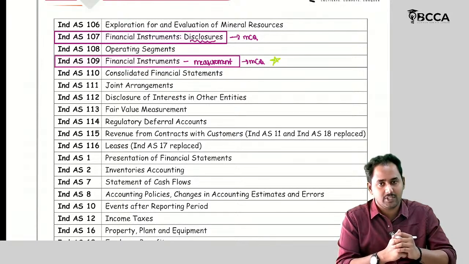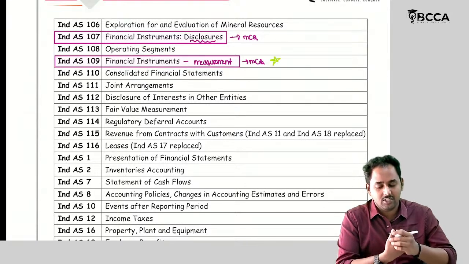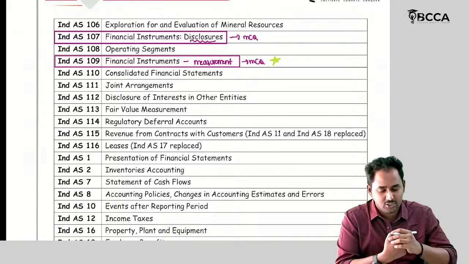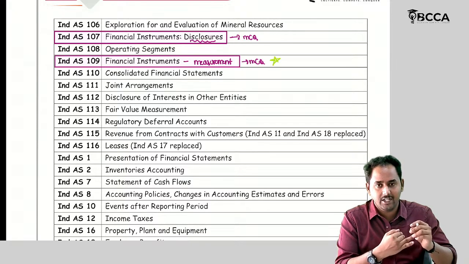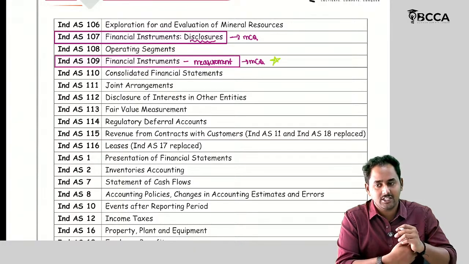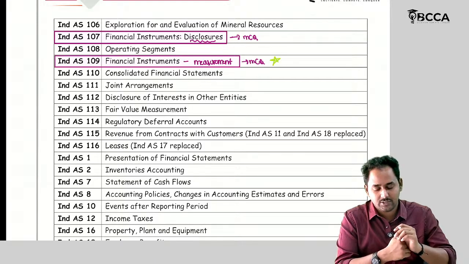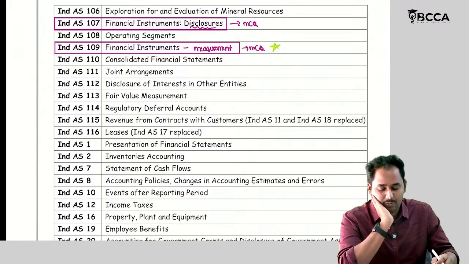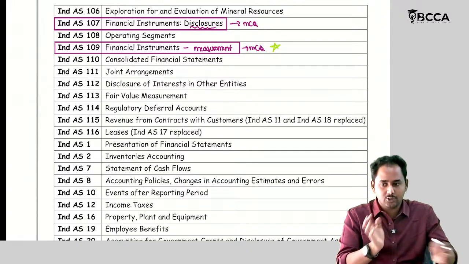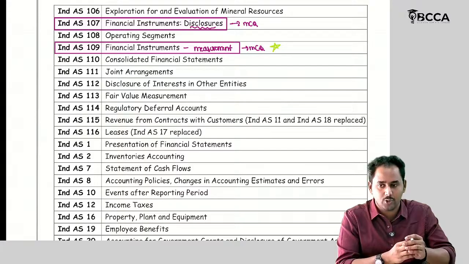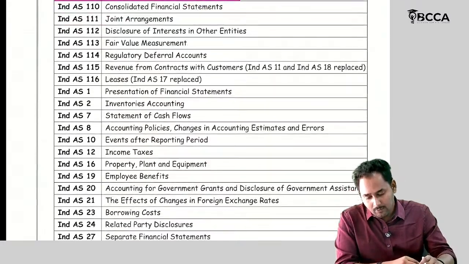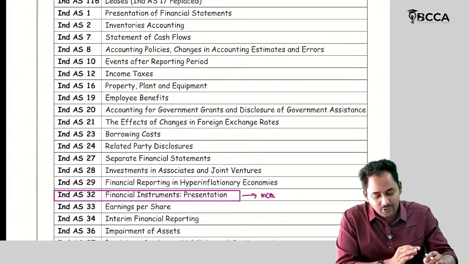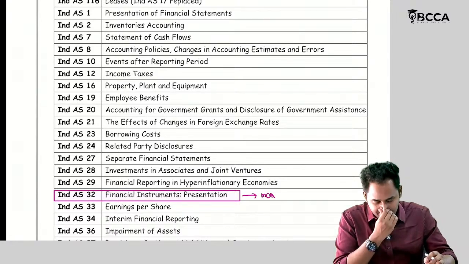There is one specific MCQ, and there is a chance of asking with respect to financial instruments disclosure, which Ind AS is dealing with it: Ind AS 107, Ind AS 109, or Ind AS 32. What is the answer? With respect to disclosures, Ind AS 107. With respect to measurement, Ind AS 109. Of course, we can easily remember Ind AS 109 because in so many other standards this reference is going to be given. But we should remember at least Ind AS 32 financial instruments presentation.